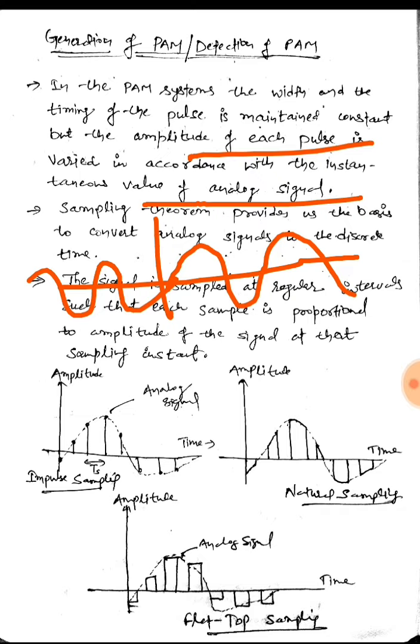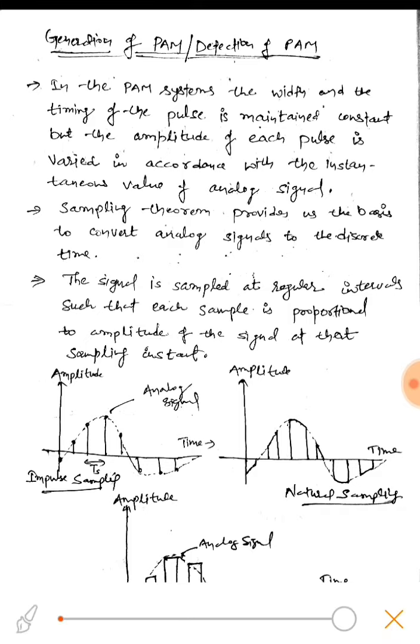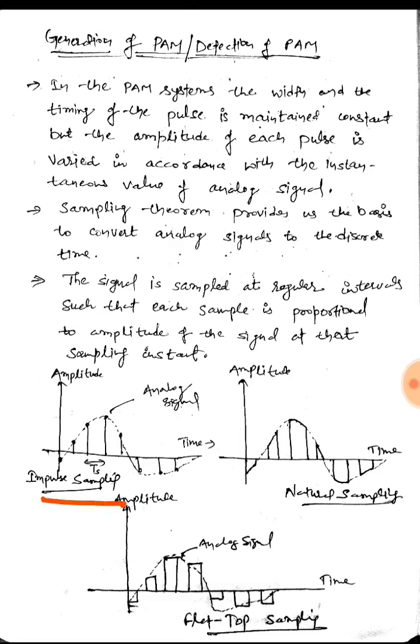So we have already seen the sampling. Using sampling theorem provides us the basis to convert the analog signal into the discrete time signals. So the analog signal is sampled at regular intervals such that each sample is proportional to the amplitude of the signal at that sampling instant. We have already seen the types of sampling, that is impulse sampling, natural sampling and flat top sampling.